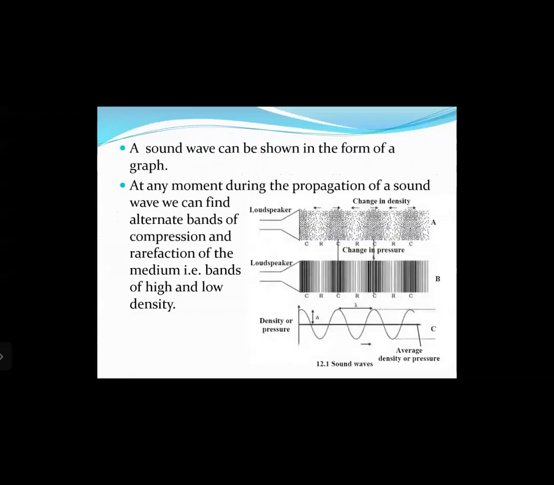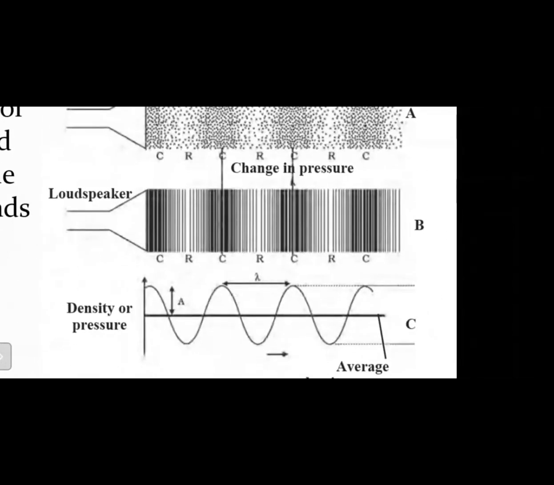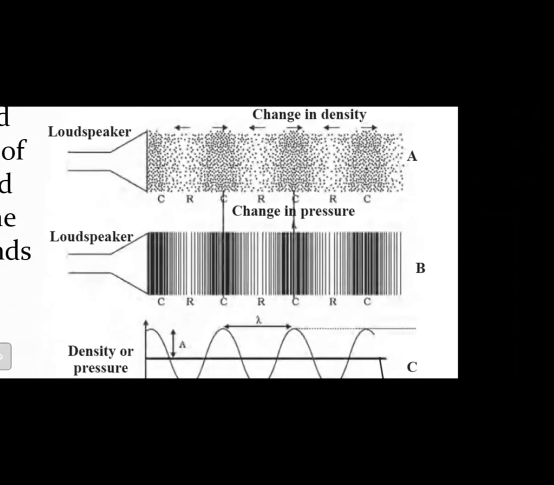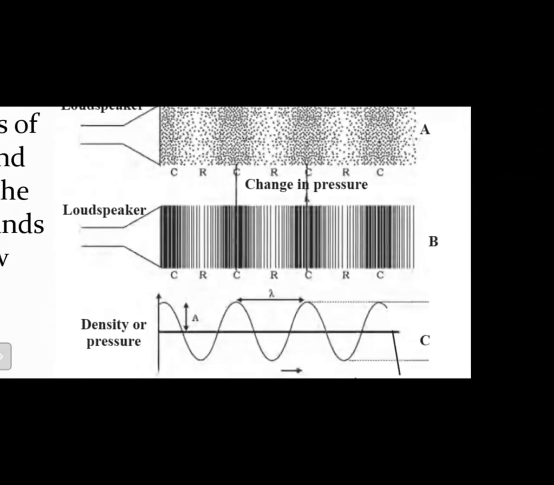A sound wave can be shown in the form of a graph. At any moment during the propagation of a sound wave, we can find alternate bands of compressions and rarefactions in the medium, that is bands of high and low density. In the diagram, the regions of compressions, of high pressure, are shown by vertical lines which are very close together, whereas regions of low pressure, where particles move away from each other, are shown by lines spaced further apart.